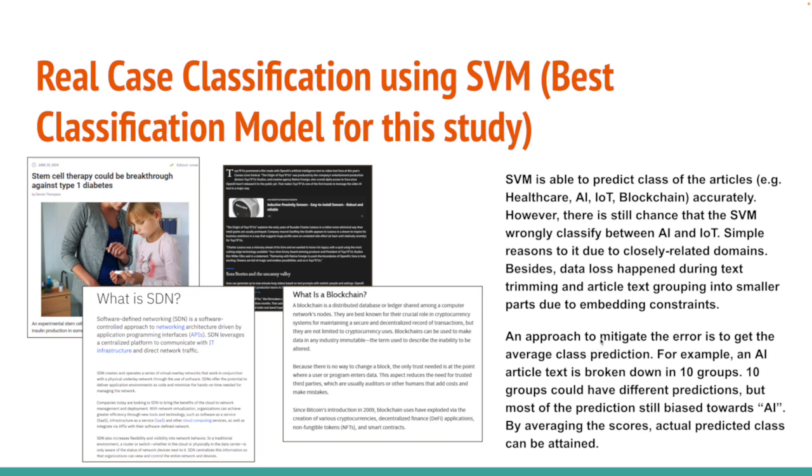An approach to mitigate the error is to get the average class prediction. For example, if an AI article text is broken down into 10 groups, then the 10 groups could have different predictions, but most of the predictions are still biased toward AI. By averaging the scores, the actual predicted class can be attained.